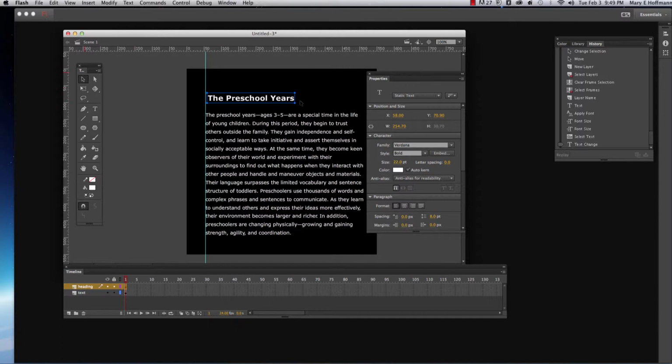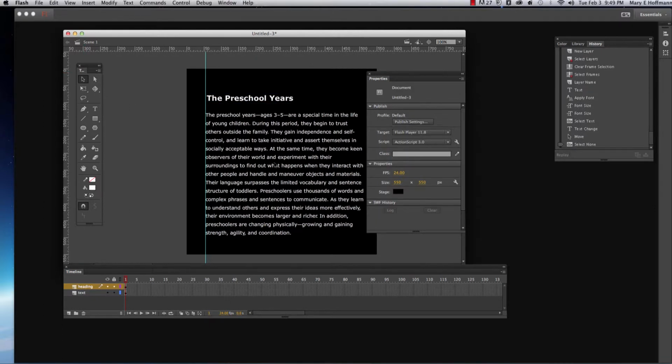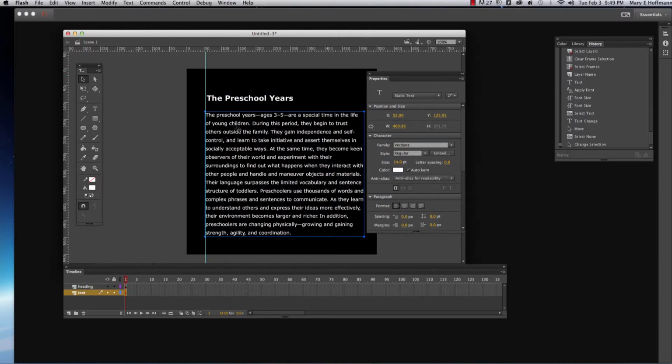Okay, let's see how this is looking. And I'm going to align it so that it aligns on the left with the body copy. I'm going to check the body copy, make sure that's aligned correctly. Make sure they're both aligned.